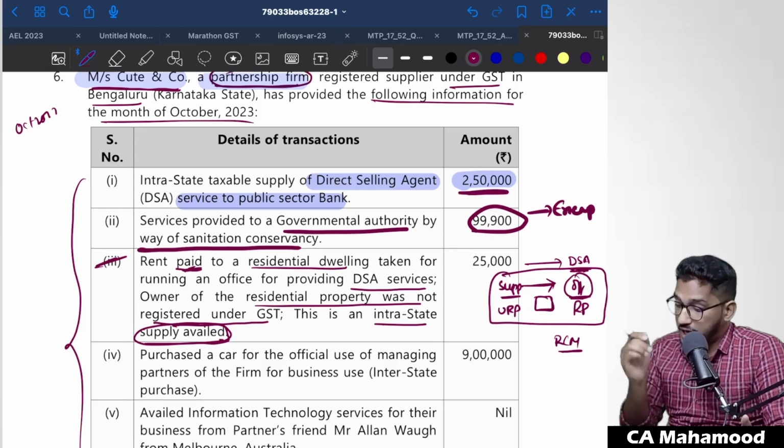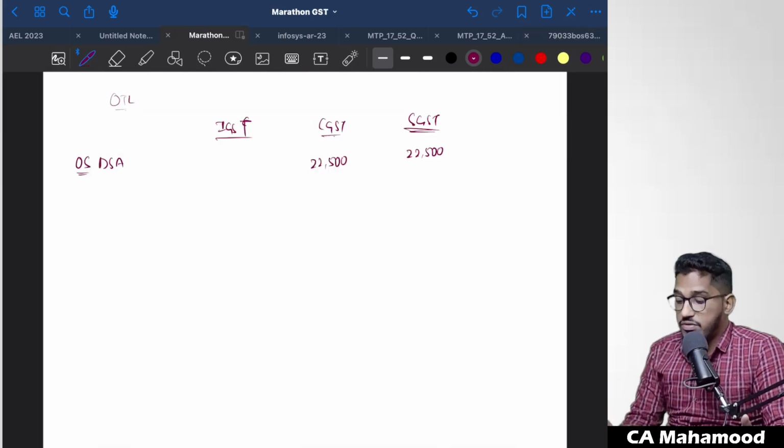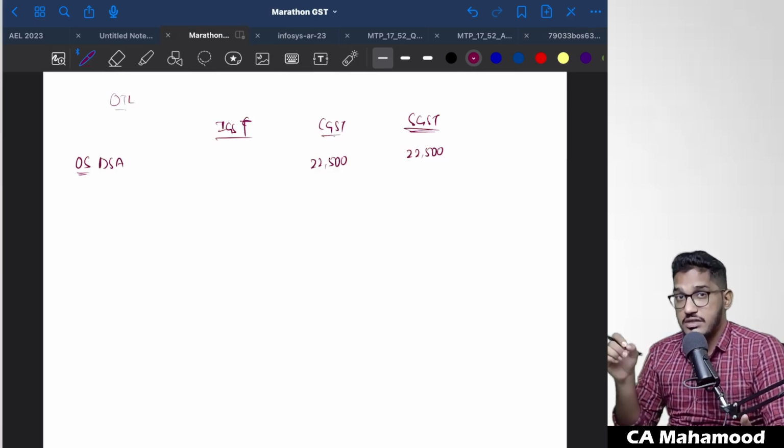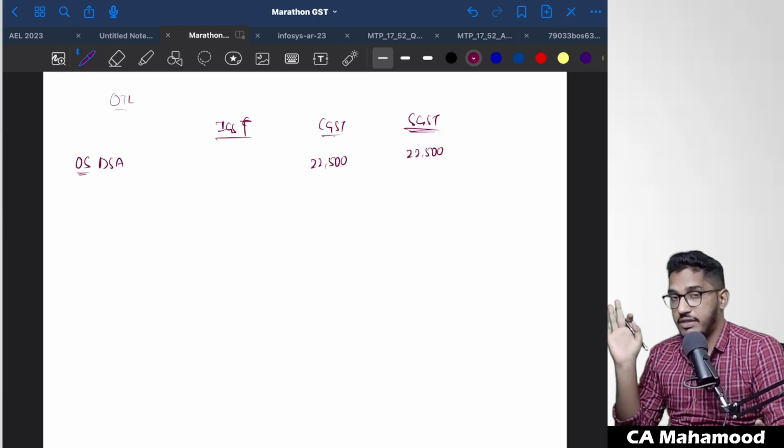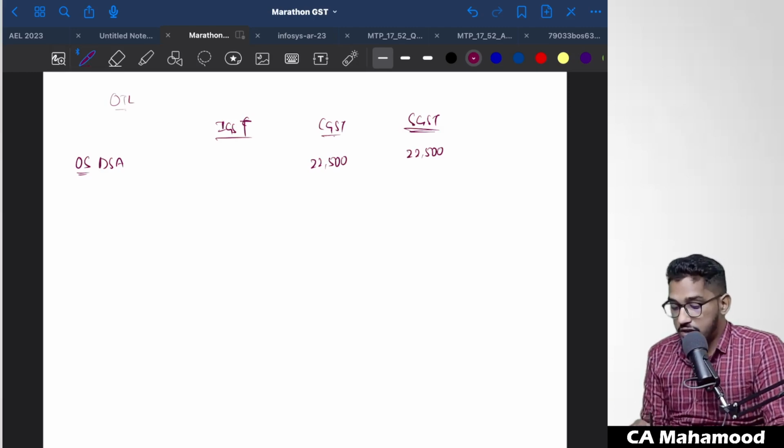And one point you have to remember: in case you are required to pay the tax under reverse charge mechanism, that tax you have to compulsorily pay in cash only. That tax you can't pay using input tax credit. This point we have already clarified in our regular lectures. So what I will do, one thing here is reverse charge mechanism. What is the tax which you are required to pay under reverse charge mechanism? That also we will try to calculate separately.